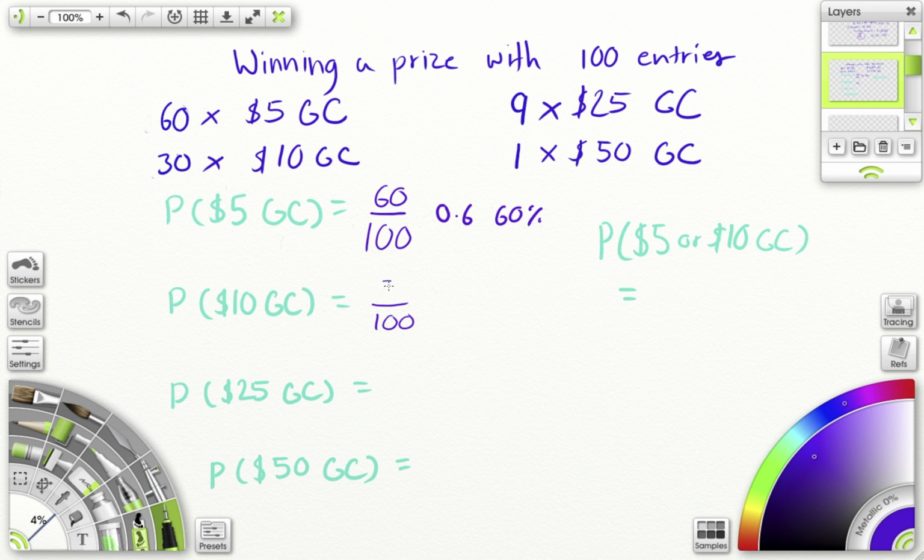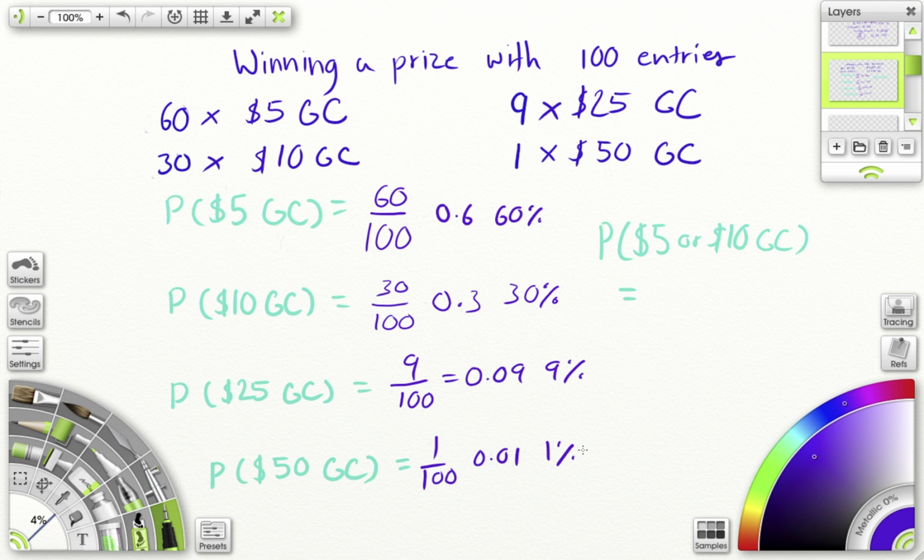We have 30 available gift cards, which equals 0.3, equals 30%. $25, it's out of 100, and we have 9. This equals 0.09, which equals 9%. $50, 1 out of 100. 0.01, 1% chance. All right, we've done that.